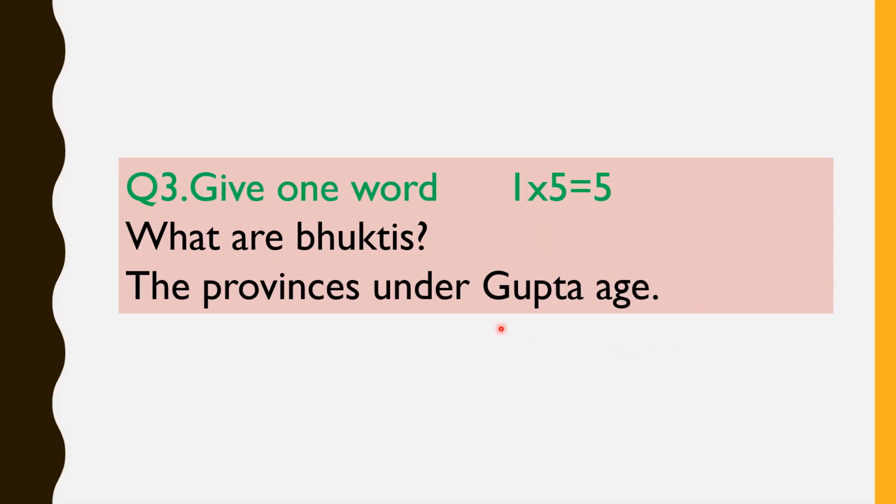Next, give one word. Here you need to know how to give the answer for this question. What are Bhuktis? You will just write, the provinces under Gupta age are called Bhuktis. This is the point only I have written, but when you are writing, you have to write it in one sentence. Or the question may ask like this also: name the provinces under Gupta age. Then you can write only Bhukti. No need to write in one sentence.